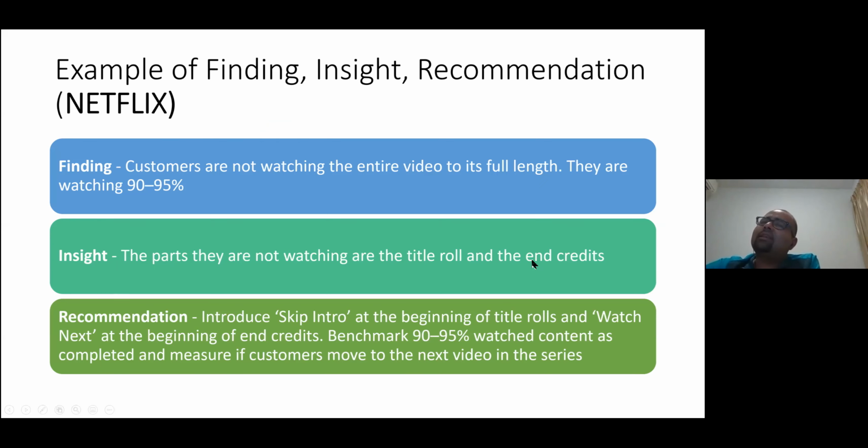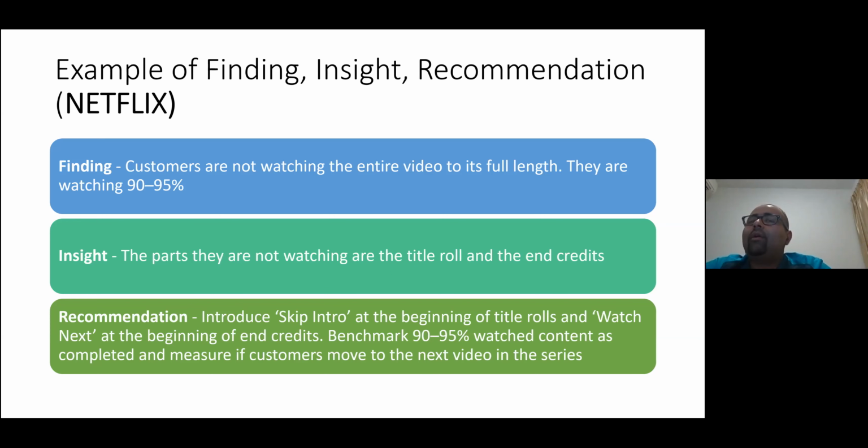Now, a very nice example. Everyone here uses Netflix, right? Just see how data, data analytics, and insights are actually helping companies. There is a finding, which is again a fact: customers are not watching the entire video to its full length. Whenever you watch any series, you go to episode 1, you watch, and at the end you skip, right? So they are watching just 90 to 95%. You also do the same. What are the insights? The parts that they are not watching are the title roll and the end credits, right? So the start or the last part, the end credits, you usually skip it, right?